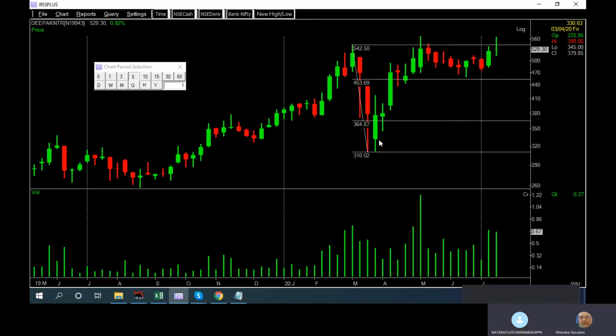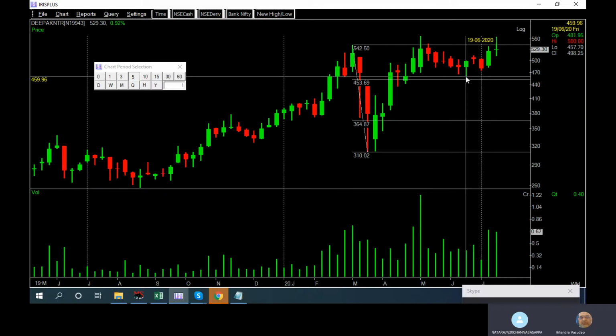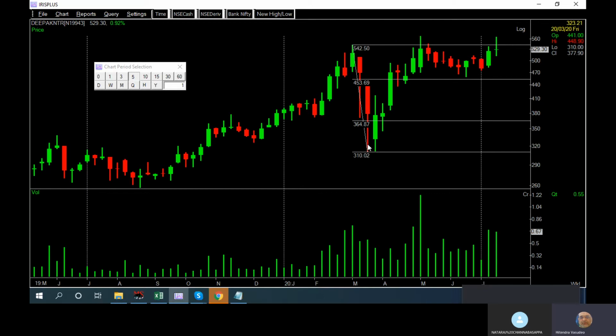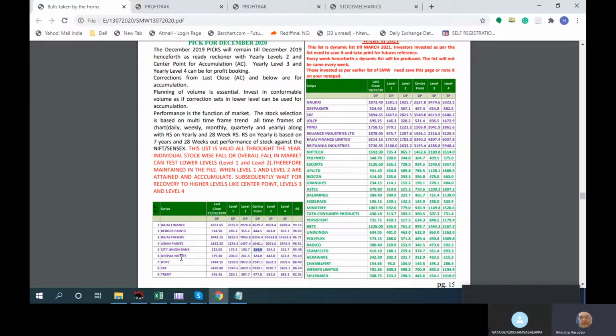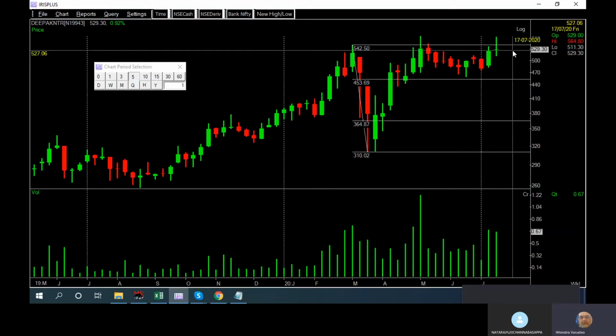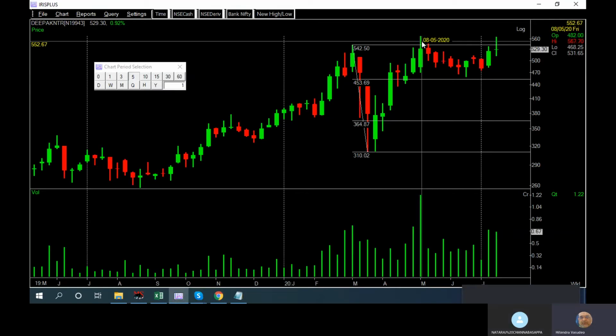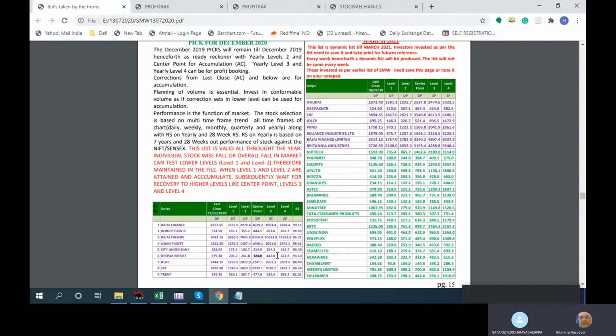The March low was 310, so if I look at Deepak Nitrite at 310 in March, we are now hitting 324, probably at a high of 564. But earlier in the year, in May 20, it was already 567. So you have to use this range for your in and out of your investment position so that you can get the best out of it.